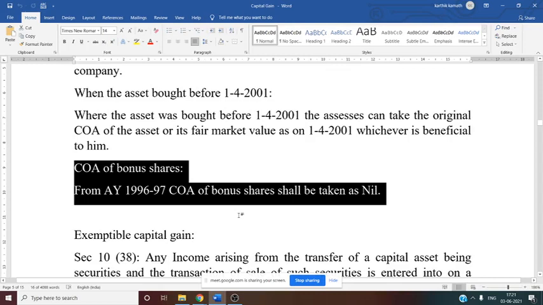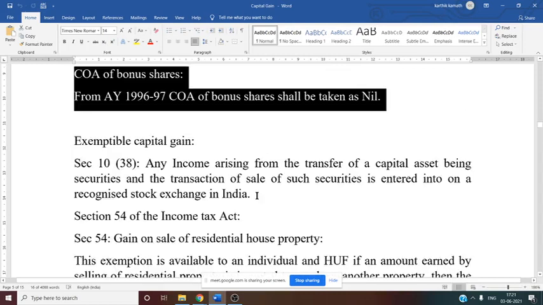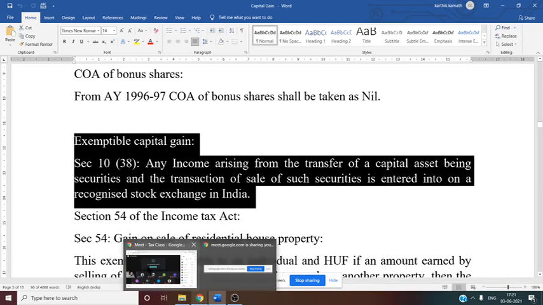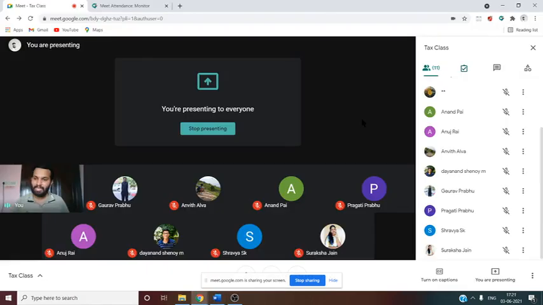Then exemptible capital gain. Exemptible capital gain, we have discussed this earlier. It is regarding financial instruments or financial securities. See this, section 10 clause 38 of the Income Tax Act says that any income arising from the transfer of a capital asset, being securities, where the sale of such securities is entered into on a recognized stock exchange in India, is exempt. But can you tell me up to what amount it is exempt under section 10 clause 38?